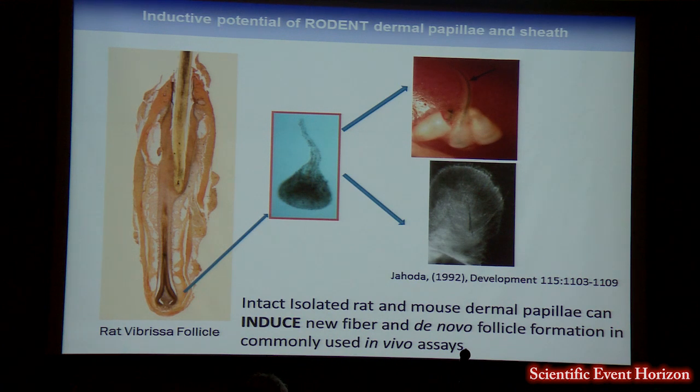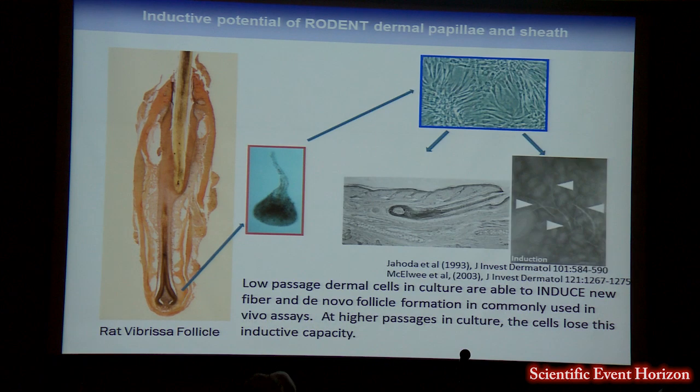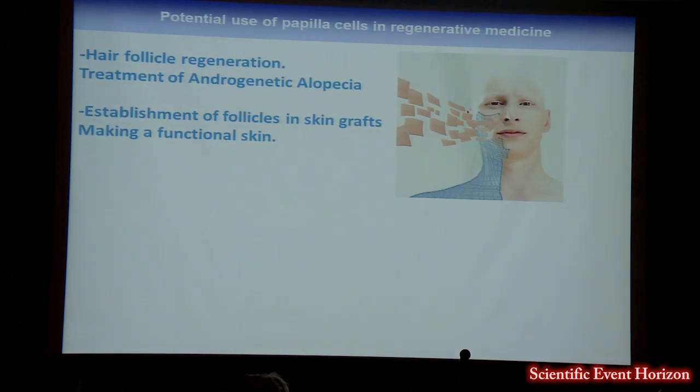About 30 years ago, Colin Jahoda showed that you can take rat whisker follicles, isolate the dermal papillae, and then place these cells into inductive assays where they're capable of instructing hair fiber growth in recipient epithelium. You can also take these cells and place them into culture, and at low passages in culture, these rodent dermal papilla cells retain their instructive capacity and they can instruct hair growth in recipient epithelium. At higher passages, though, the rodent dermal papilla cells lose this capacity. But why is this interesting?